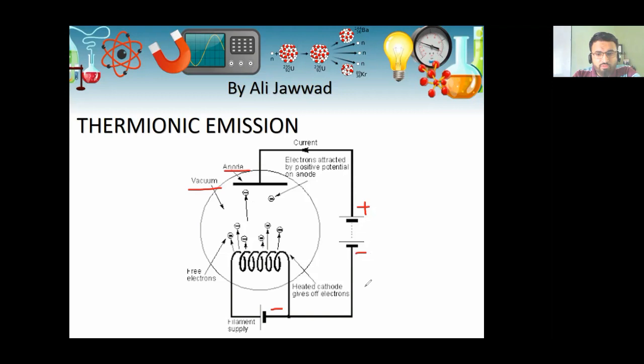When a high voltage is applied to this filament, it gains energy, and according to the Niels Bohr atomic model, when electrons gain energy, they jump from a lower energy level to a higher energy level. And if this continues, the electron will jump out of the atom. And that is what we are observing over here. The electrons are jumping out of the filament.